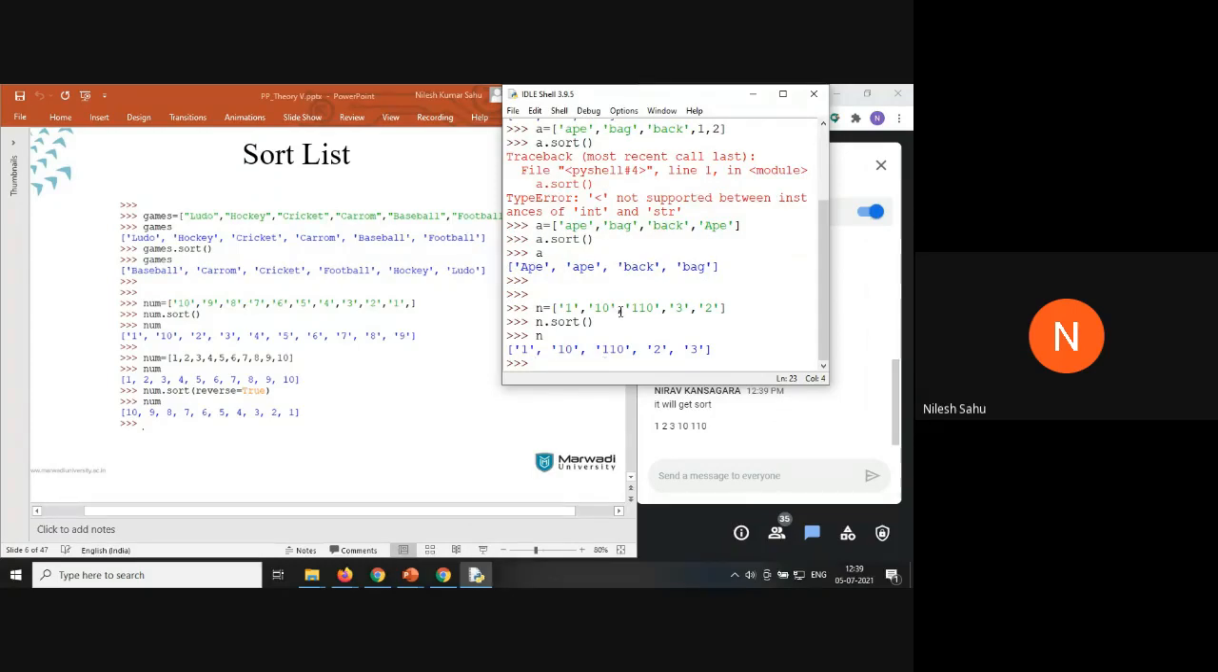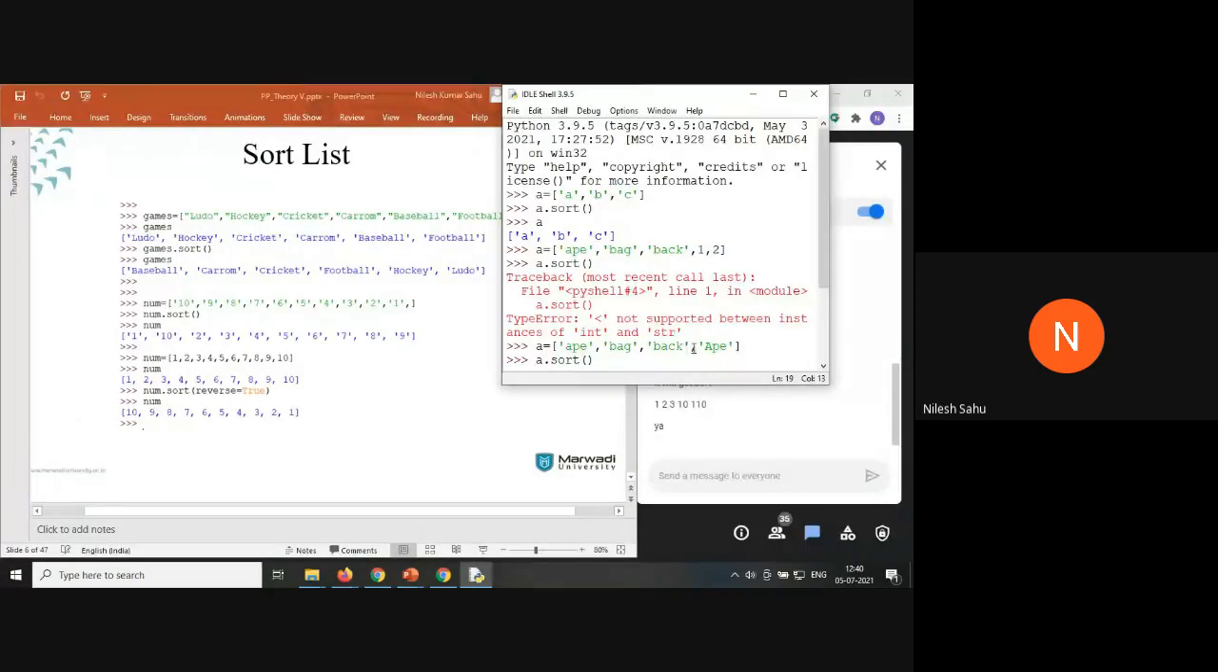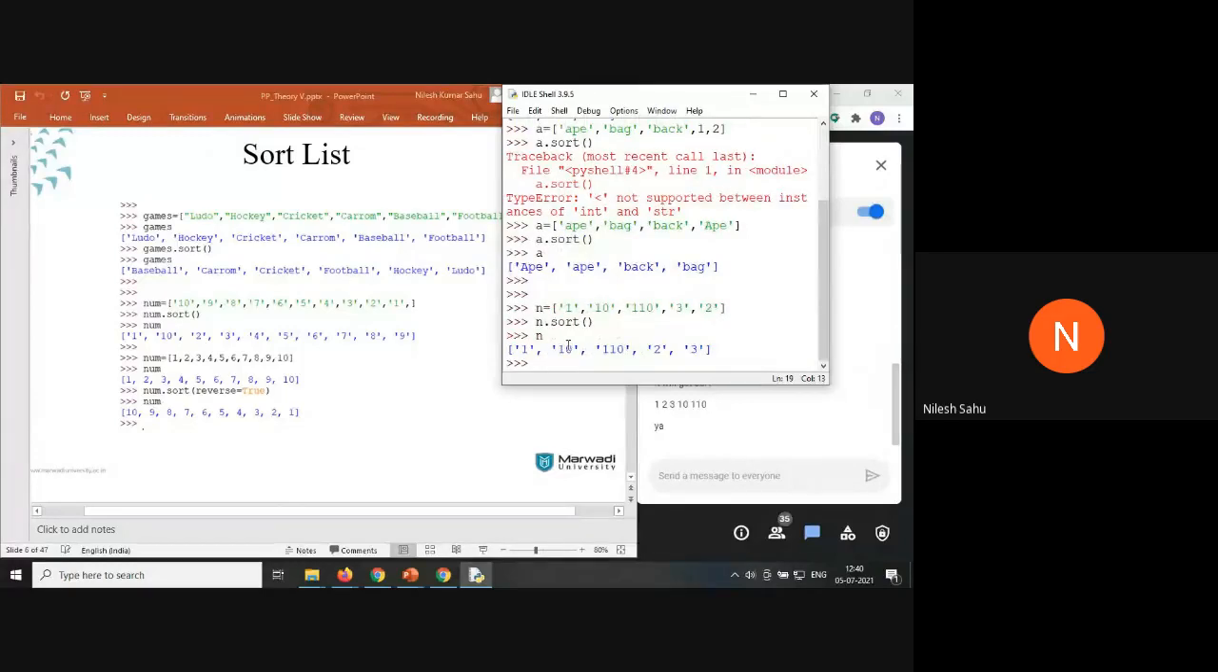You can see even though 10 or 110 is greater than 2 or 3, it is a string type, so it is going to be treated as 1 before 2. That's why, if you remember in the dictionary, it will not be 1, 2, 3 and then 10 and 110. Since we are having a list of string type, 1 comes before 2, so 10 will be sorted first before 2, and 110 will be sorted before 2 and 3. Is this clear, Nirav?